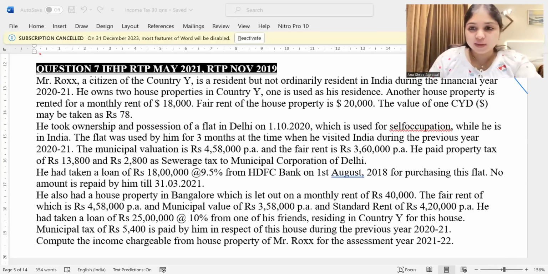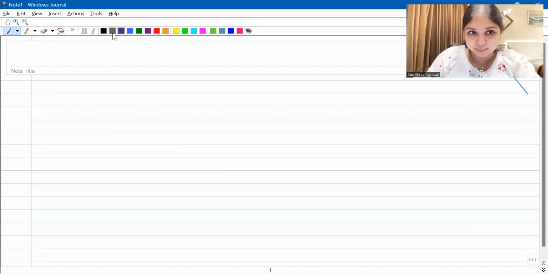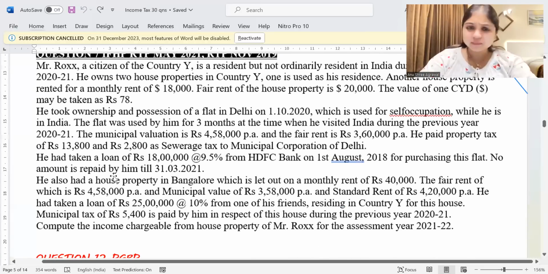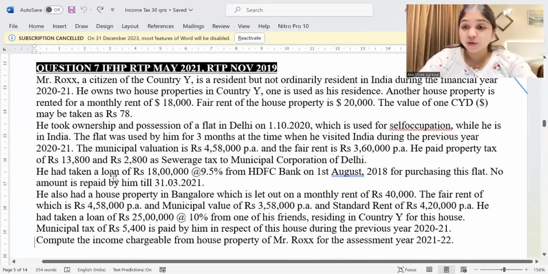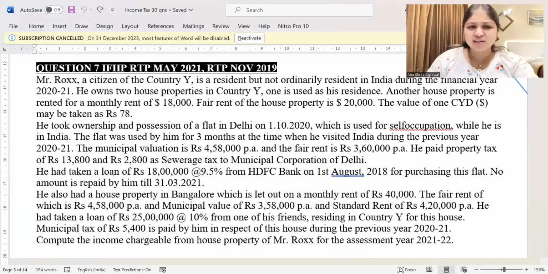All right. This is question number 11, from the IFHP chapter. We'll have to read the whole question. We'll read it once, we'll understand what exactly has happened over here, and then we'll work it out. It's a simple question. There are just a couple of adjustments over here, which I wanted to remind you all about through this question. Let's give it a reading.